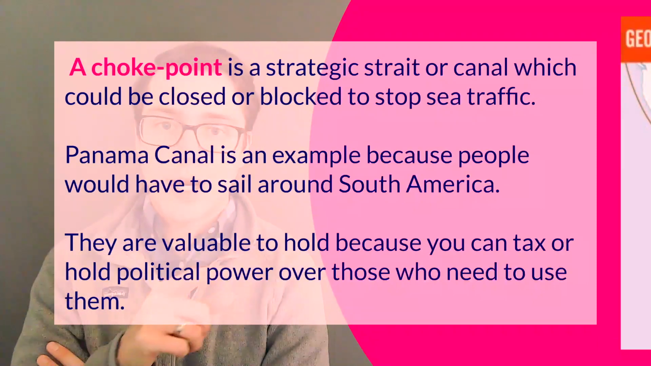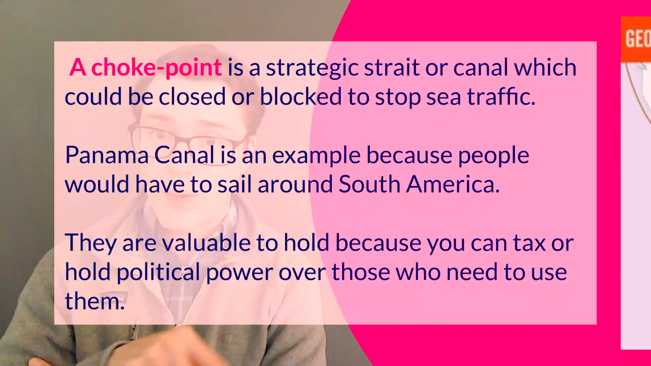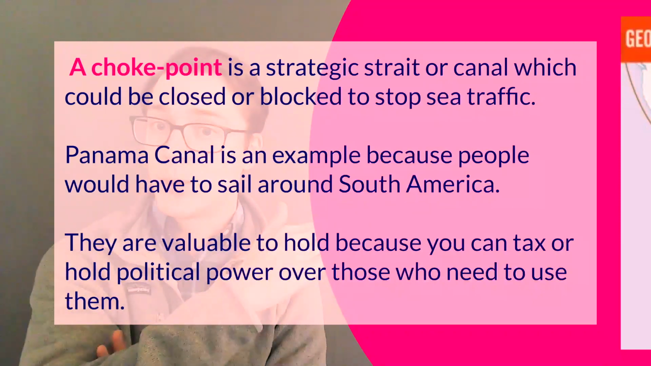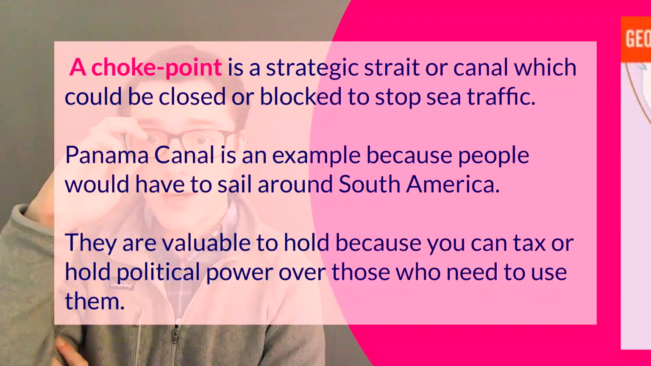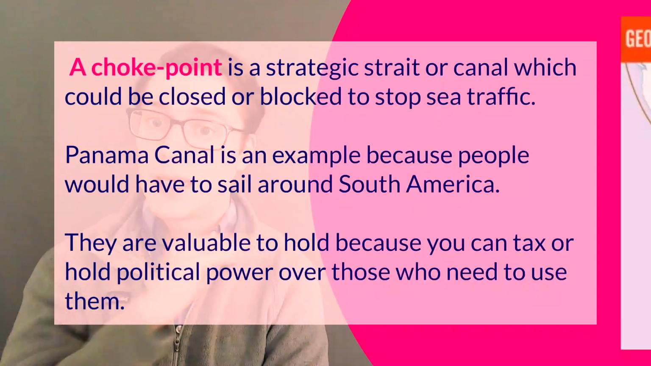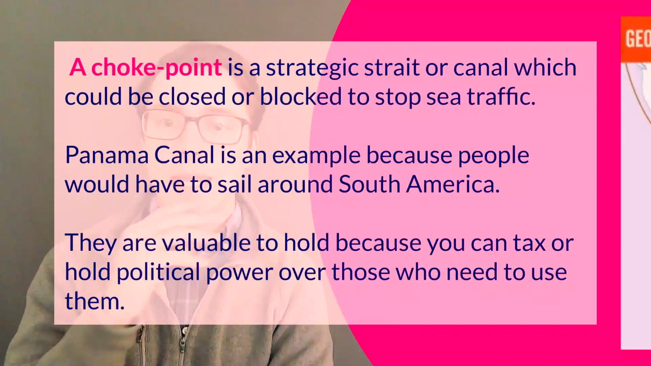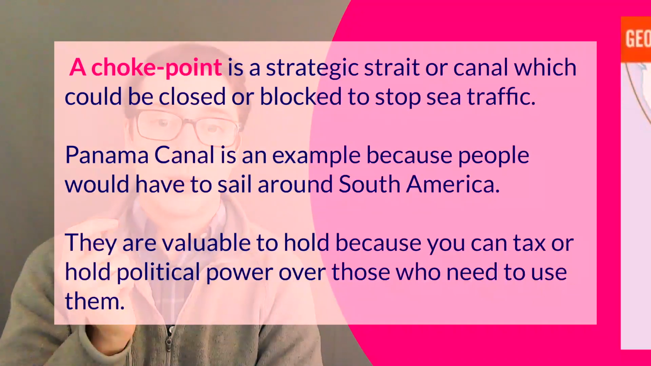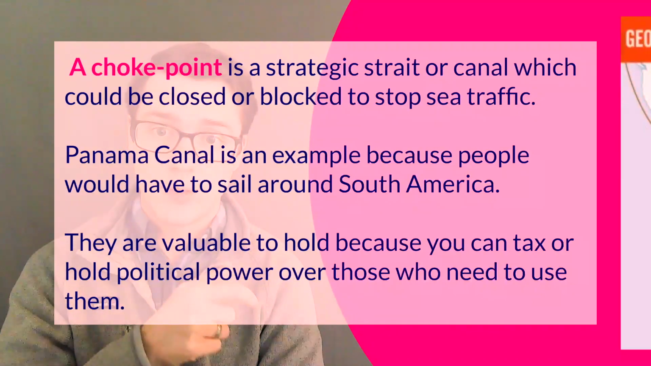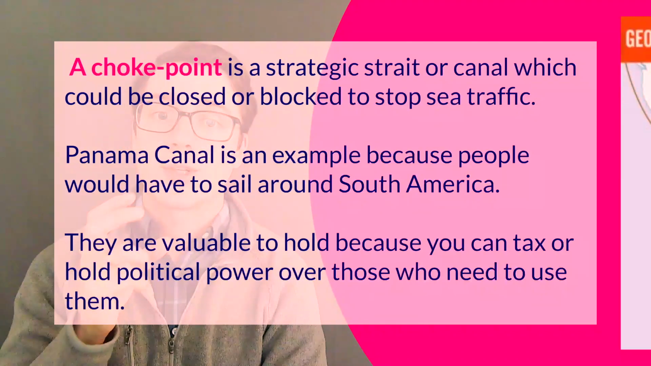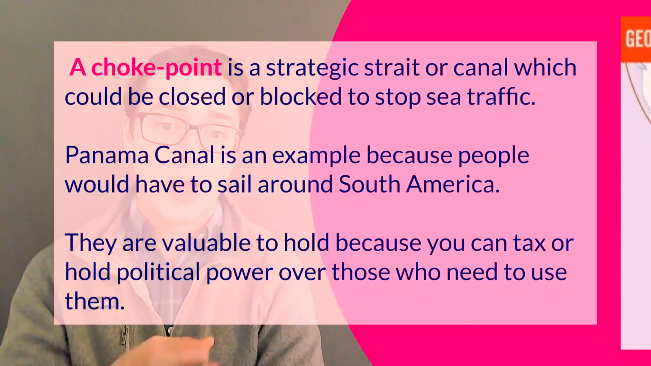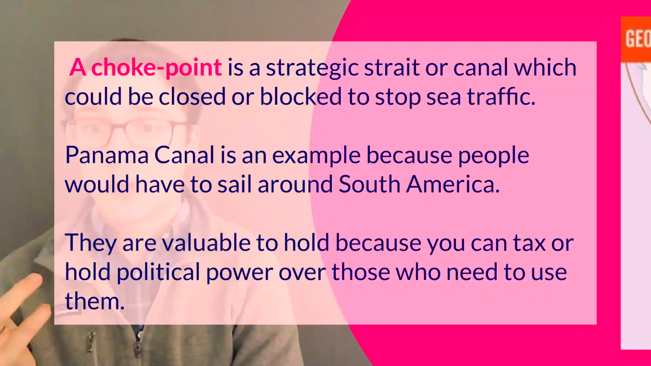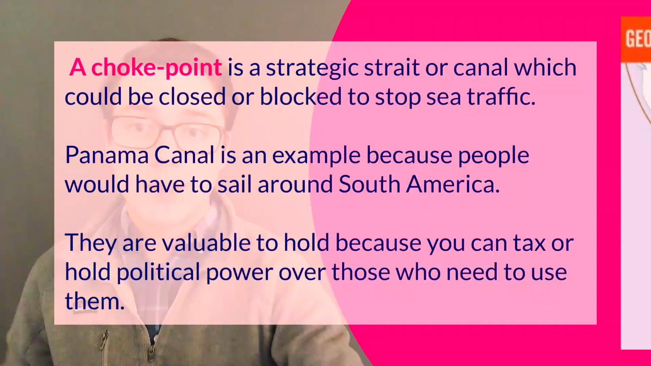And before it, everyone had to sail all the way around South America. But then the Panama Canal was dug, and it allowed people to go right through the middle of Central America and skip that to be able to go from the Atlantic to the Pacific. And they are extremely valuable points because you can tax them or hold political power over those who need to use them. So these choke points are strategic points because you can block them, and that would stop sea traffic. And it really helps you with taxing and things like that because people need to be able to use sea